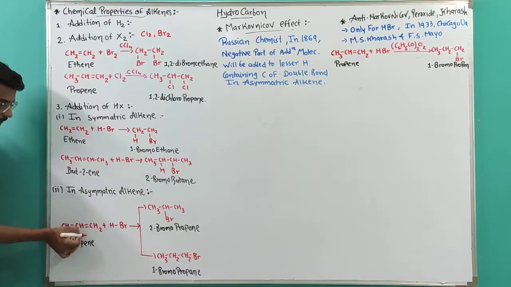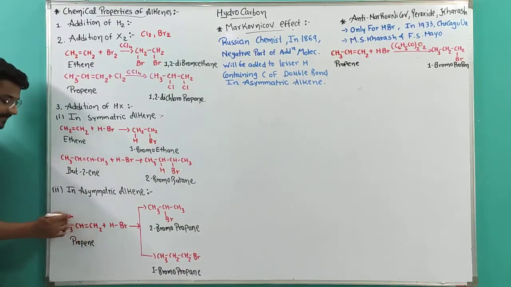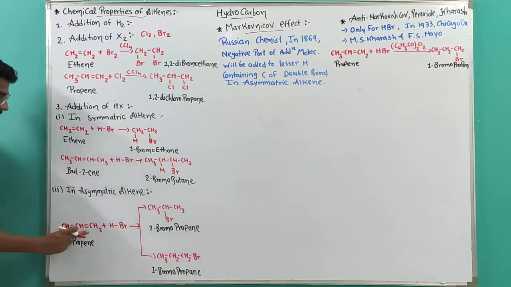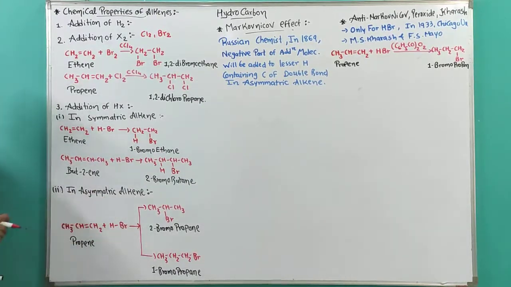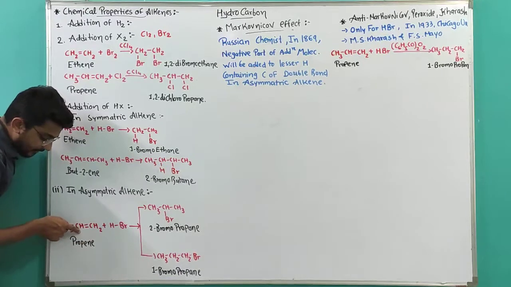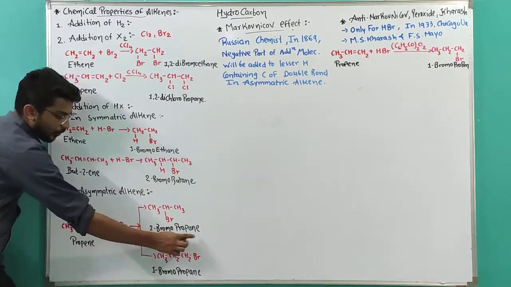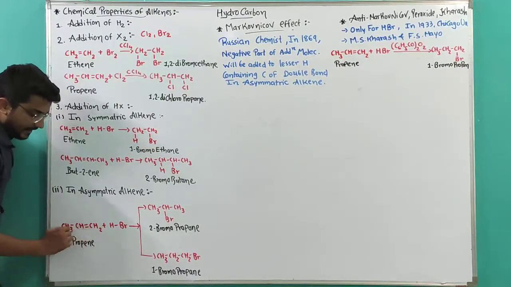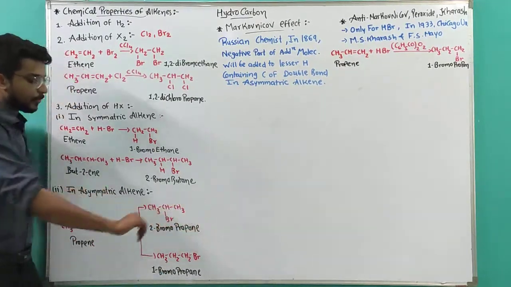If we cut from the double bond, the left side has 2 carbons and the right side has only 1 carbon. So this compound is asymmetrical. Now difficulty arises because if we add bromine to the second carbon, it will be known as 2-bromopropane, and if we add bromine to the first carbon, it will be known as 1-bromopropane.